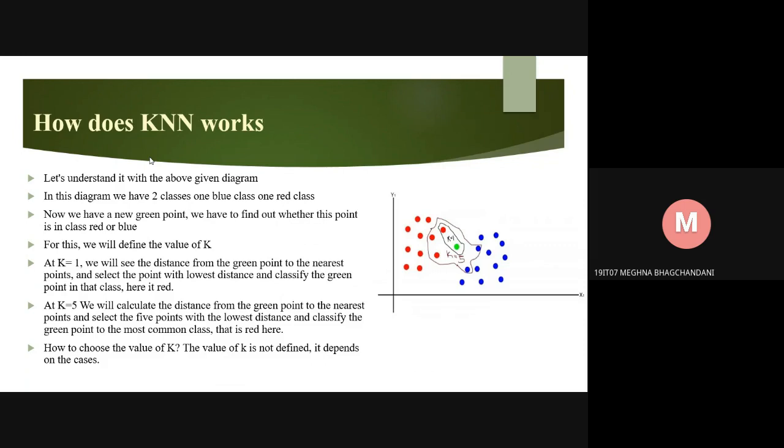At k equals 1, we see the distance from the green point to the nearest point, select the point with the lowest distance, and classify the green point in that class. Here it is red. At k equals 5, we calculate the distance from the green point to the nearest points, select the 5 points with the lowest distance, and classify the green point to the most common class. That is red here. How to choose the value of k? The value of k is not fixed, it depends on the case.